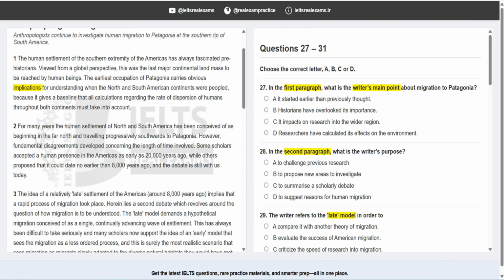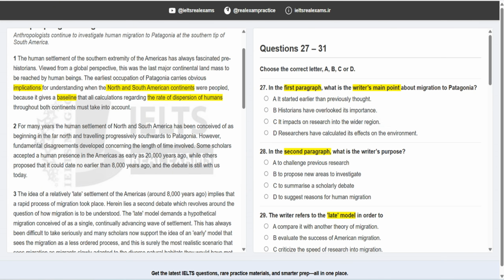Okay, this area, Patagonia, has several implications for the scholars because when the North and the South American continents were peopled, it tells us how these areas were peopled, and it gives a baseline. I mean, it's an important area that all calculations regarding the rate of dispersion of humans, again about the peopling of these areas, must take into account.